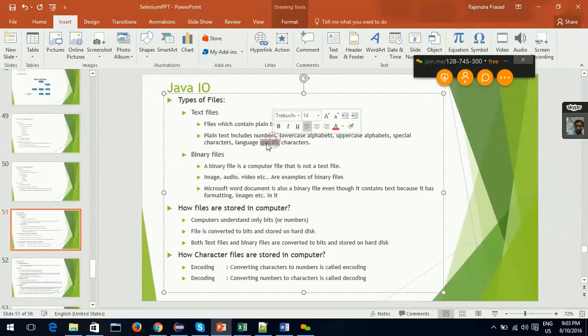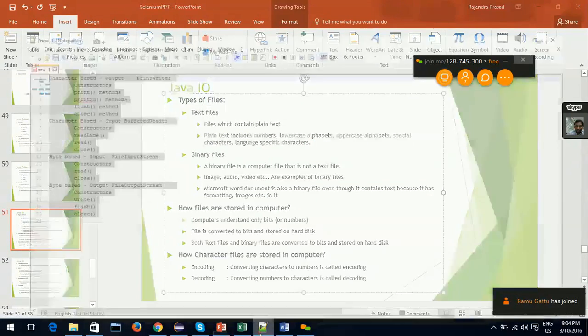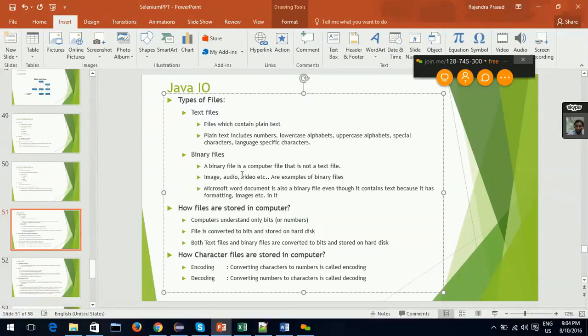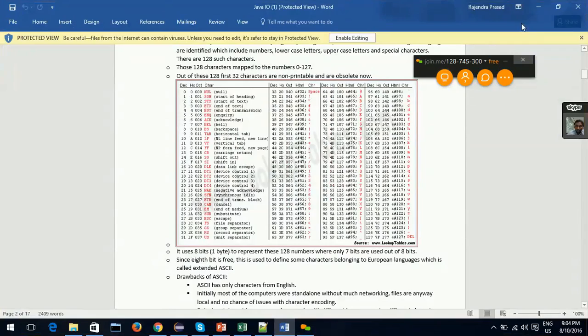Okay, and language specific characters. Suppose there is Chinese language. Chinese language has its own alphabets, right? Or if they are not called alphabets, their own characters, language specific characters. So that is also a character that can be written in a file, right? So those are text files. If I open notepad, write something and save it, that is nothing but a text file. Basic text file.